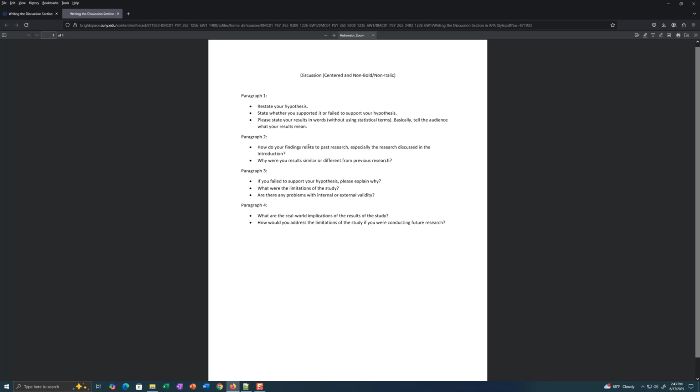So our study here, the class study, has problems with both internal validity, low internal validity, and low external validity. And you need to state that in your paragraph 3. And then paragraph 4, what are the real-world implications of the results? Well, there are some, although we have to be careful because of the limitations of the sample.